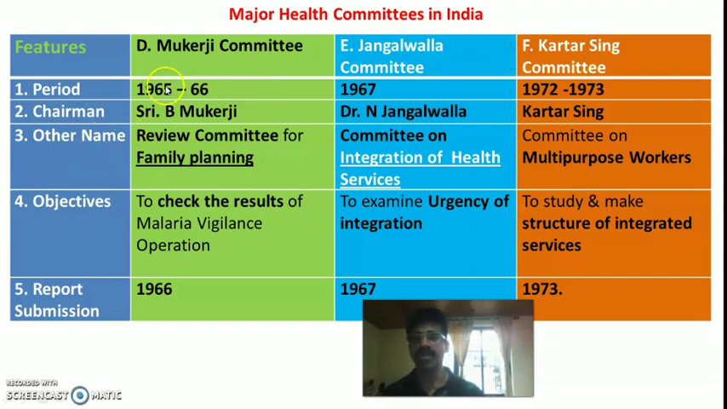Other names of the committees. Mukherjee Committee was also known as the Review Committee for Family Planning. Before, we said the Health Survey and Development Committee, that is the Bhore Committee; the Health Survey and Planning Committee, that is the Mudaliar Committee; then the Committee on Maintenance Phase of Malaria Control, that is the Chadha Committee. Now the fourth committee is the Mukherjee Committee, in the area of family planning. This committee only belongs to family planning, so it was known as the Review Committee for Family Planning.